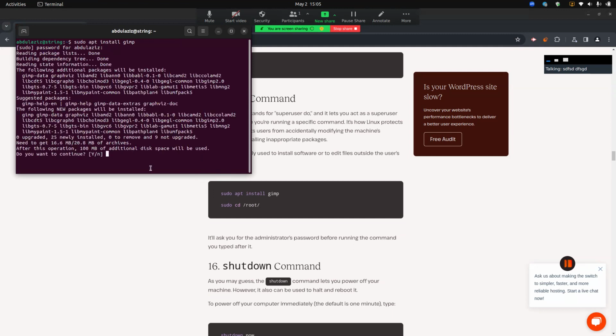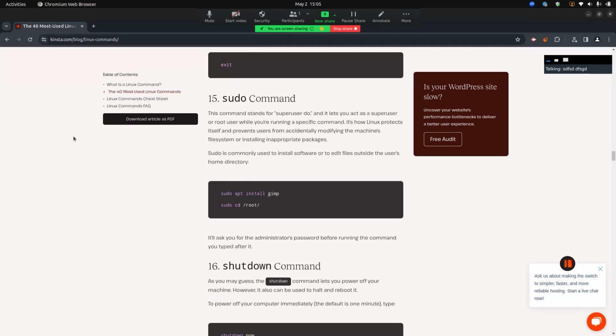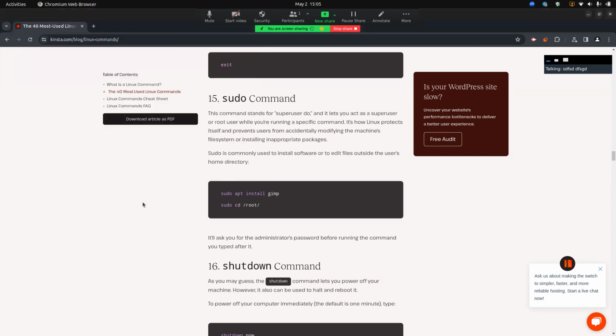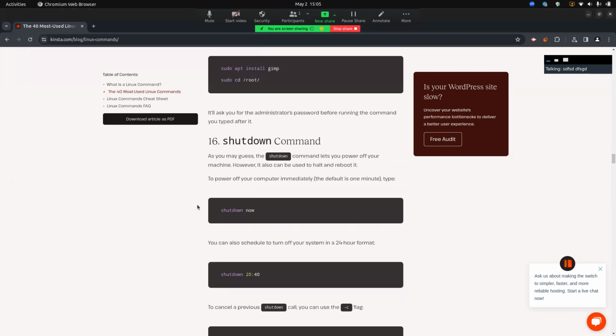In here the size of additional disk space will be used, and I don't need it, so I have aborted it. The next is shutdown. As you may guess, the shutdown command lets you power off your machine. However, it can also be used to halt and reboot it.